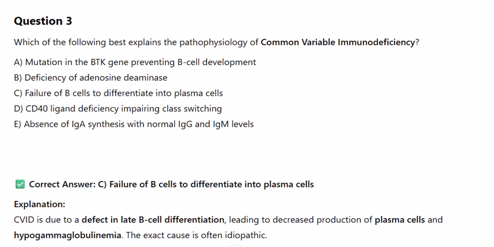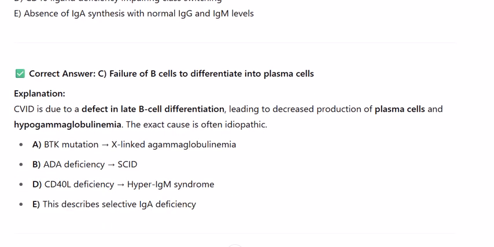Question 3. Which of the following best explains the pathophysiology of common variable immunodeficiency? A. Mutation in the BTK gene preventing B cell development. B. Deficiency of adenosine deaminase. C. Failure of B cells to differentiate into plasma cells. D. CD40 ligand deficiency impairing class switching. E. Absence of IgA synthesis with normal IgG and IgM levels. Correct answer: C. Failure of B cells to differentiate into plasma cells.